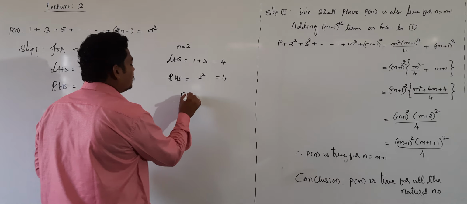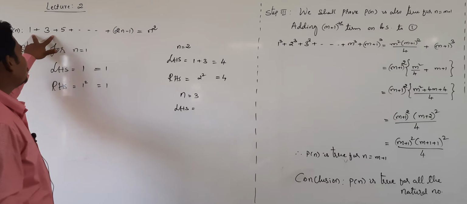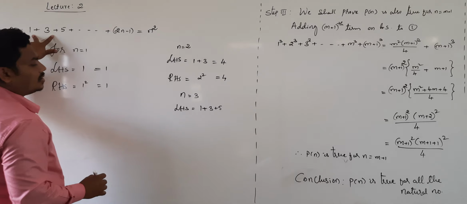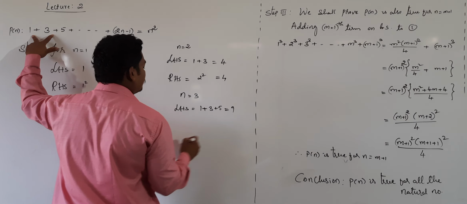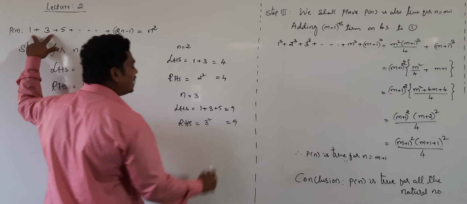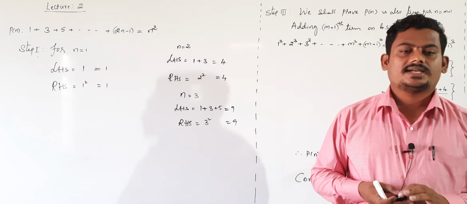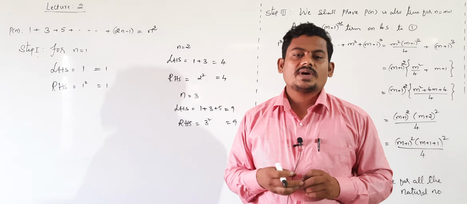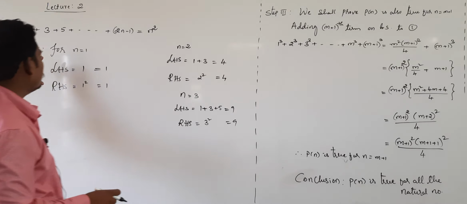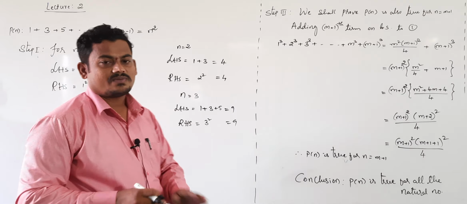If you take n value 3, LHS is the sum of the first 3 terms, 1 plus 3 plus 5, which is 9. Then consider RHS: 3 square is equal to 9. You can take any number, n equal to 10, and consider the sum of the first 10 terms. It is verified. If it is verified for 1, it is verified for all the natural numbers. While solving problems, just write for 1. No need to write for 2, 3, 4 and 5.